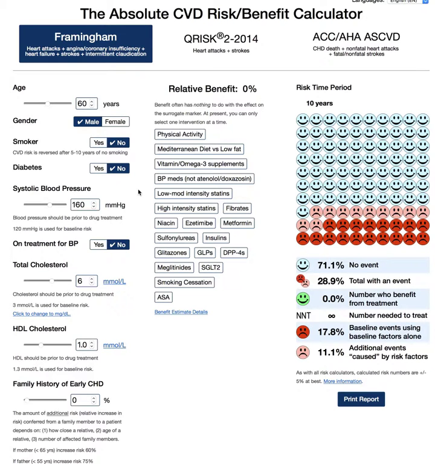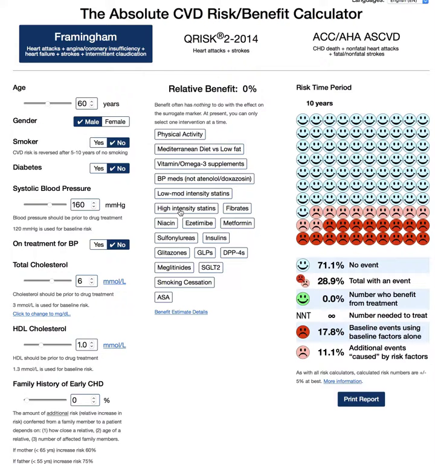So let's say this is a 60-year-old male who doesn't smoke, has no diabetes, but their blood pressure is very high and their cholesterol is pretty high. So this person would have almost a 29% risk of having a heart attack or stroke in the next 10 years. So there's 29 unhappy faces out of the 100 faces over the next 10 years. Guidelines would suggest that this person, because they're high risk, which is over 20% risk, should be on a cholesterol pill and a high dose cholesterol pill.